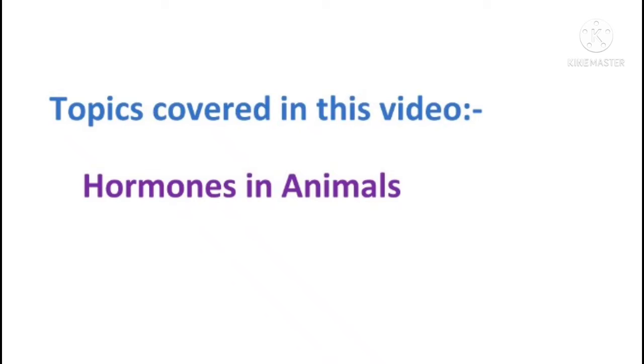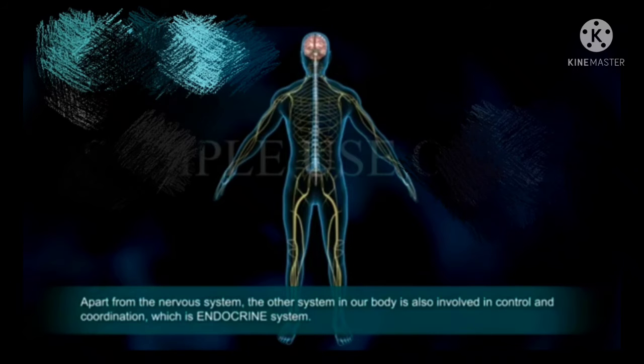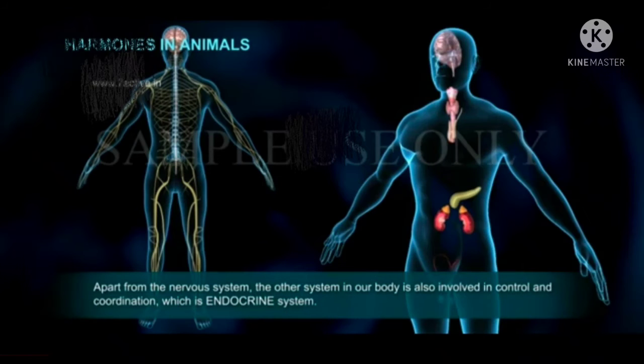In nervous system, our endocrine system was left. So in this video we are going to see about the endocrine system, how it works, how it coordinates in the human body. So, we will begin with part 3, hormones in animals. So, my dear students, let us begin with that. Apart from the nervous system, the other system in our body that is also involved in control and coordination is the endocrine system.